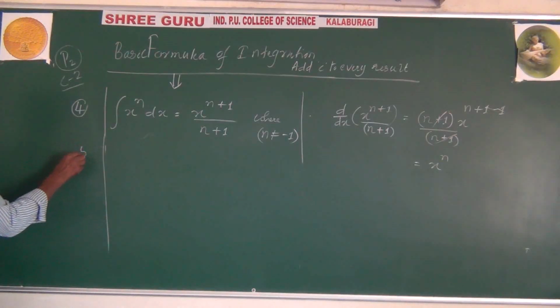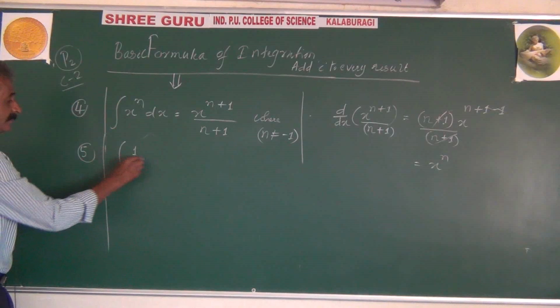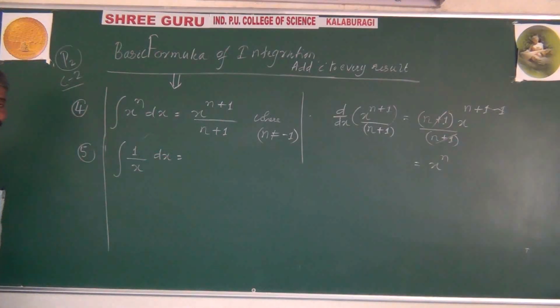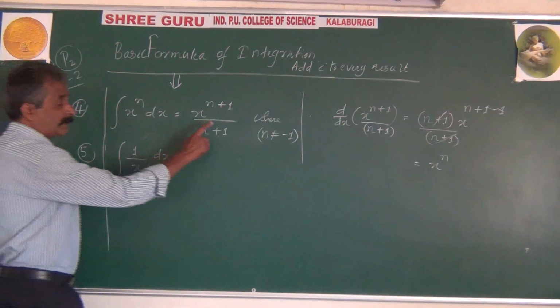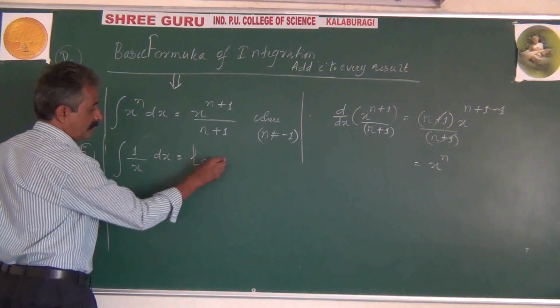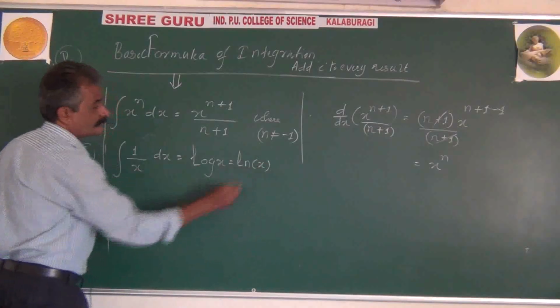Formula number 5. Integration of 1 divided by x, or you can take it as x to the power of minus 1. But when it comes to x to the power of minus 1, the previous formula is unable to apply. It is equal to log x, also written as just ln of x.